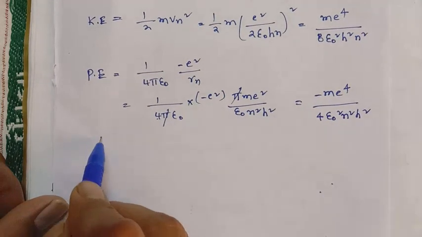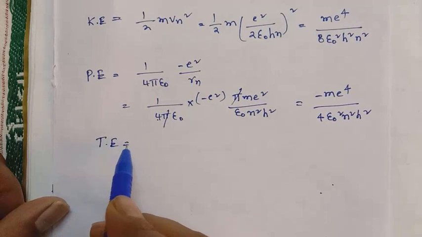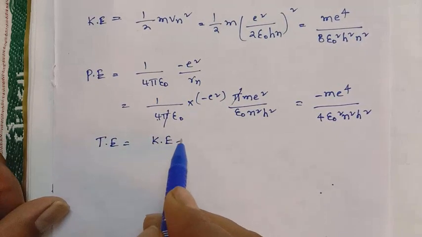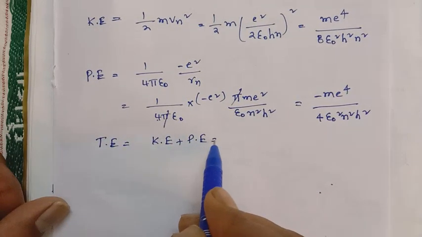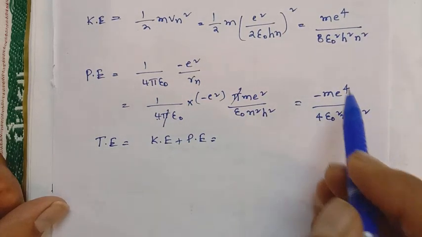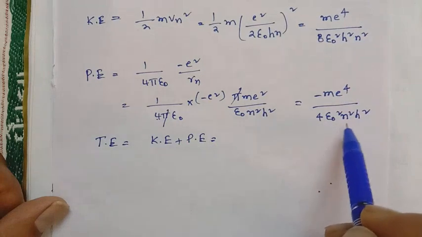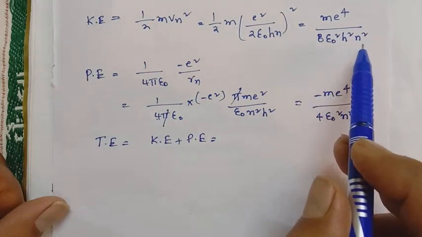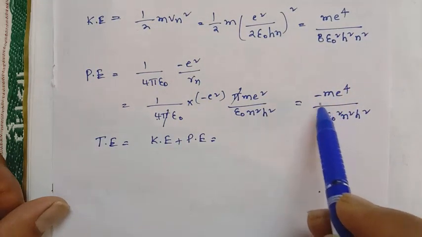Then what is the total energy? Kinetic energy plus potential energy. Suppose this equation is multiplied and divided by 2, so the denominators will be the same, 8 epsilon naught square h square n square. So then what expression are we getting?